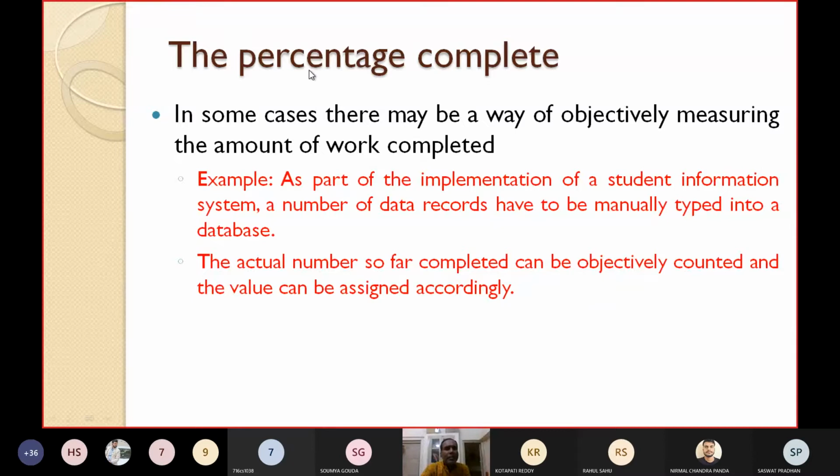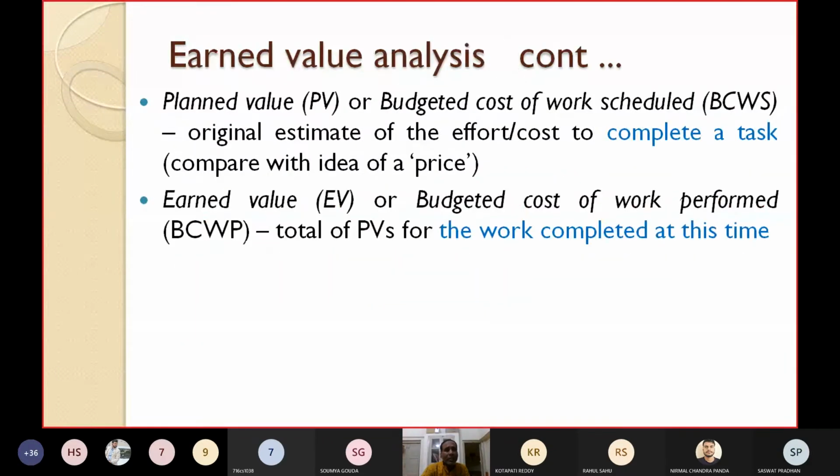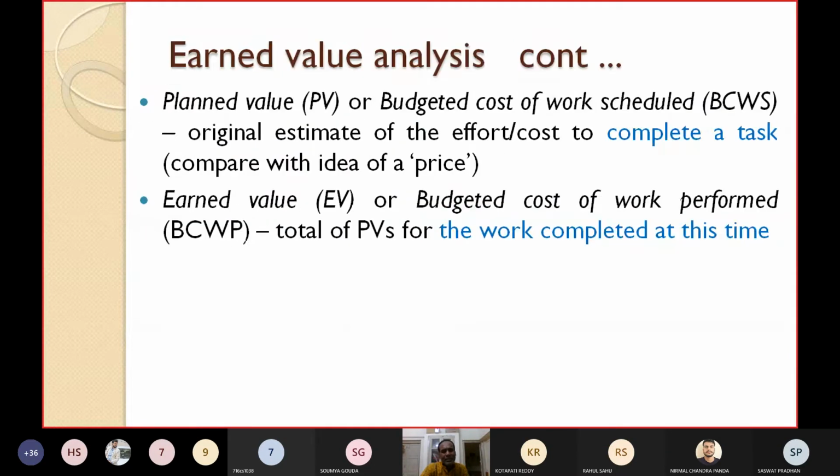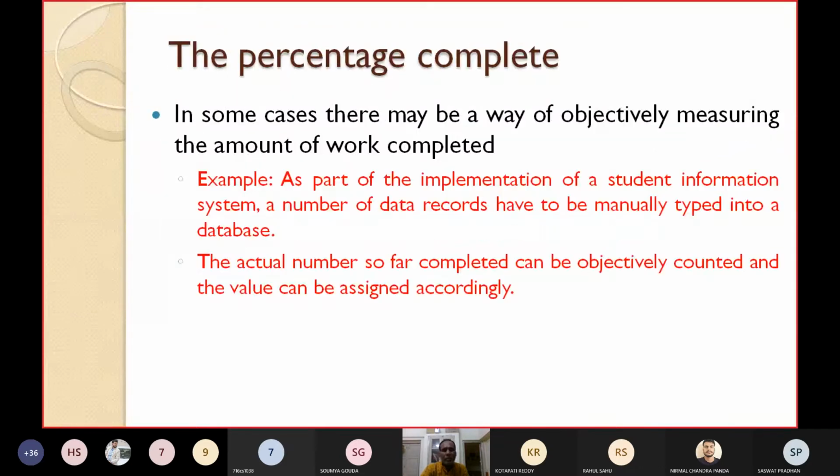So these are the different techniques based on which you can assign values once the work is started but not completed. Obviously, for software, which is meaningful? Of course, the 0/100 technique, because here normally 50/50 or 75/25 will not work, since once the software is not complete, nobody can see it or visualize it. So normally people follow the 0/100 technique or the milestone technique. Normally it is applicable for software development projects.